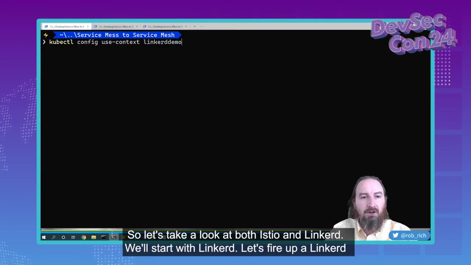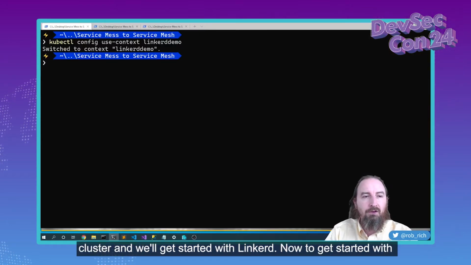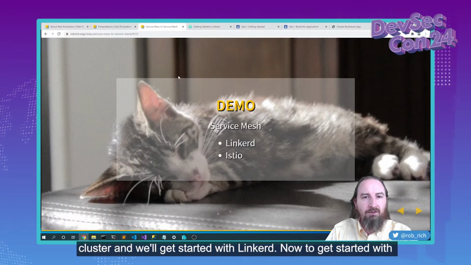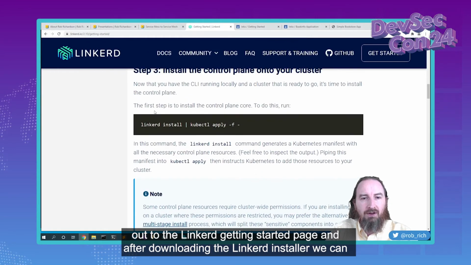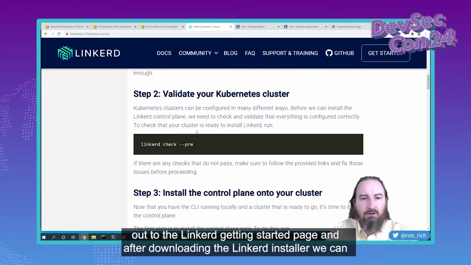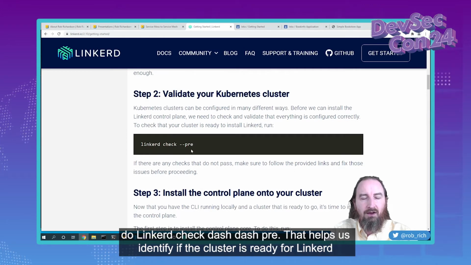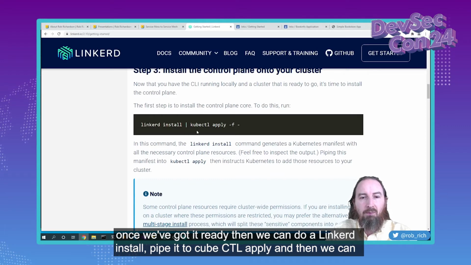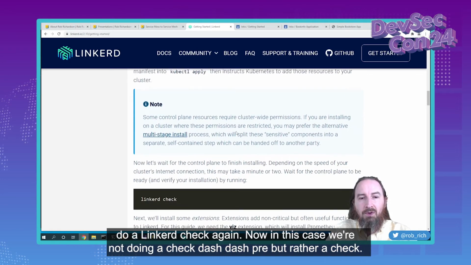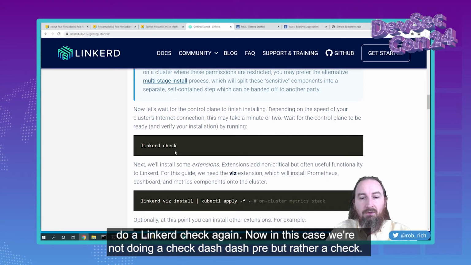We'll start with Linkerd. Let's fire up a Linkerd cluster, and we'll get started. Now, to get started with Linkerd, we come out to the Linkerd Getting Started page, and after downloading the Linkerd installer, we can do linkerd check --pre. That helps us identify if the cluster is ready for Linkerd. Once we've got it ready, then we can do a linkerd install, pipe it to kubectl apply, and then we can do a linkerd check again. Now, in this case, we're not doing a check --pre, but rather a check.